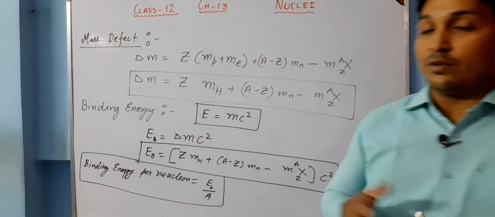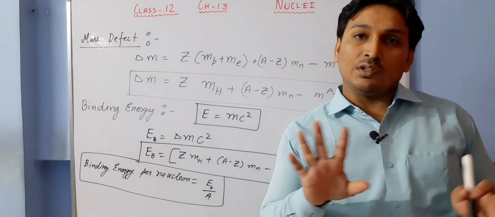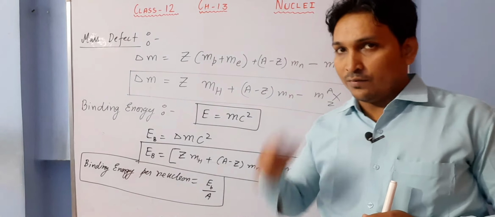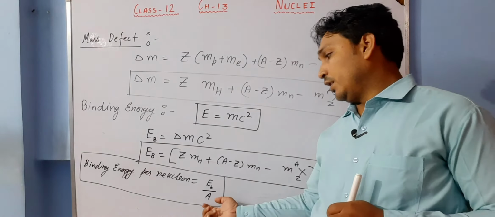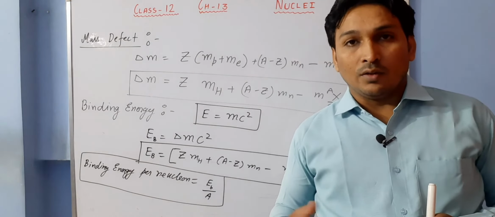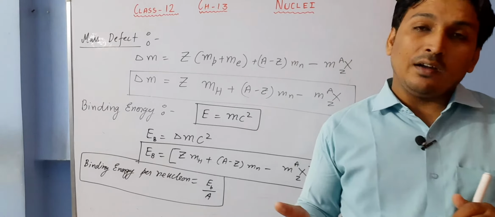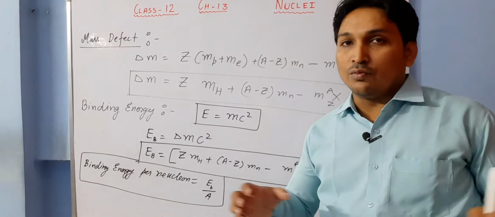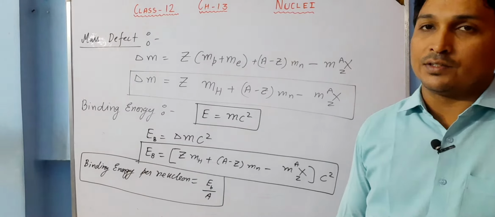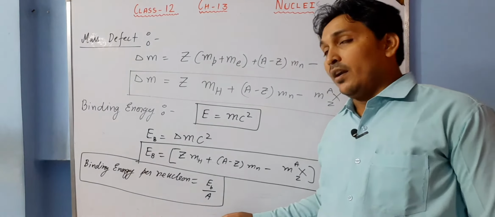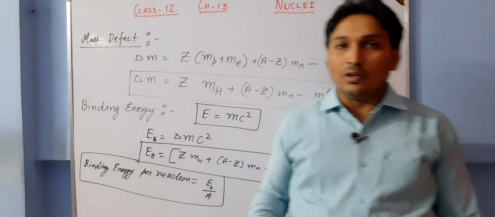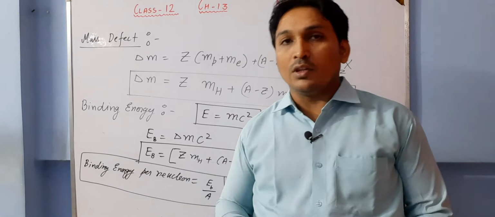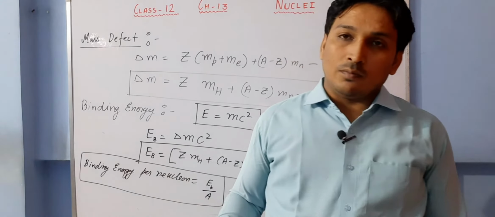This is the amount of energy required to separate one nucleon, either a proton or a neutron, from the nucleus such that it has no further interaction with the nucleus. So basically binding energy is required to break up a nucleus into its constituent particles and separate them at a large distance. This binding energy is also responsible for the stability of the nucleus. If this much energy is supplied to the nucleus, the nucleus will break up.